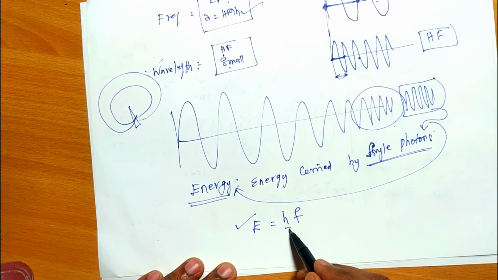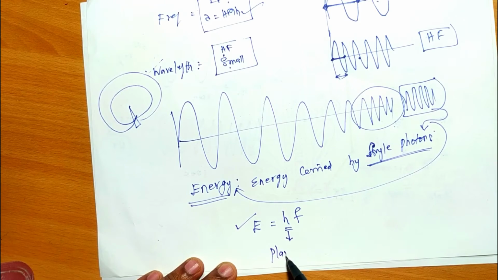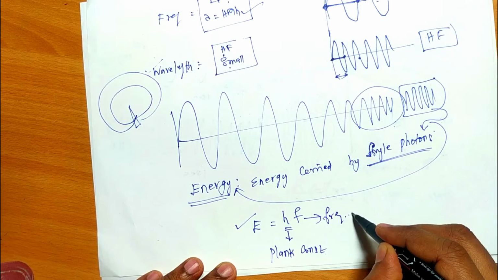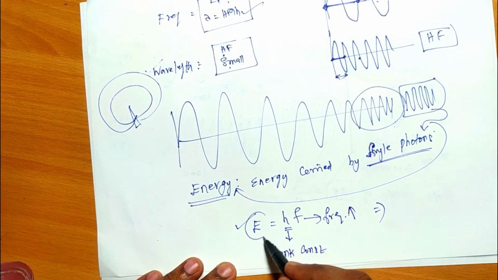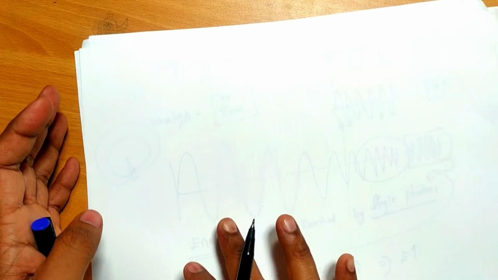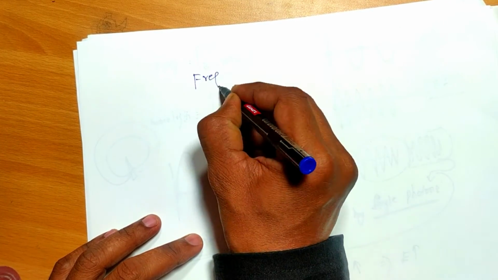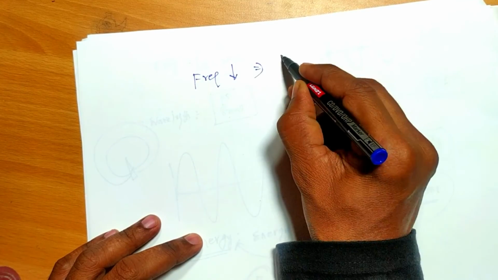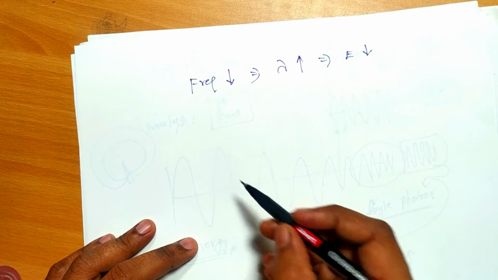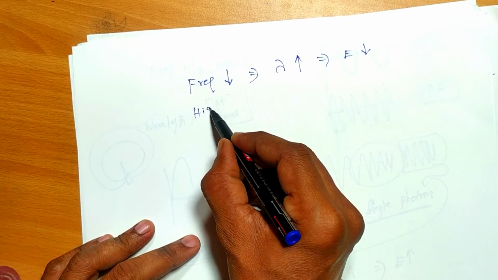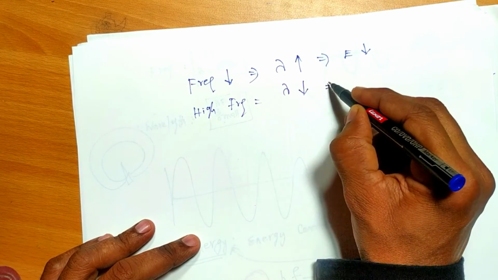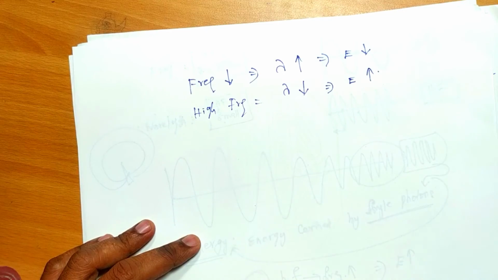Energy is equal to h, where h is nothing but Planck's constant, and f is nothing but frequency. As the frequency increases, automatically what will happen? E, energy, is increasing. So let me put something like this: for low frequency, lambda is high and energy is low. The same way, for high frequency, lambda is smaller and energy is high.